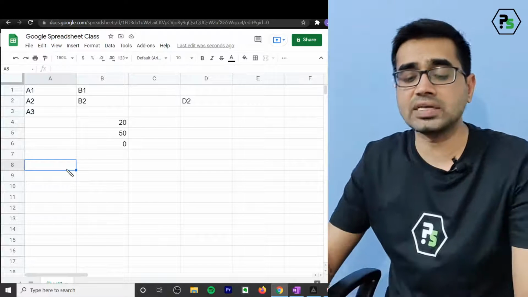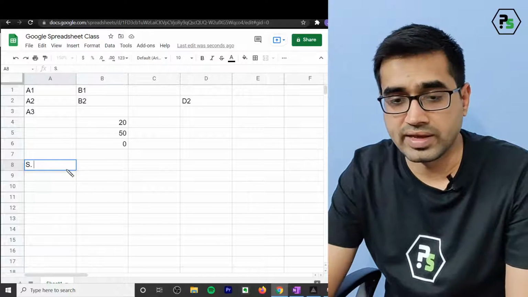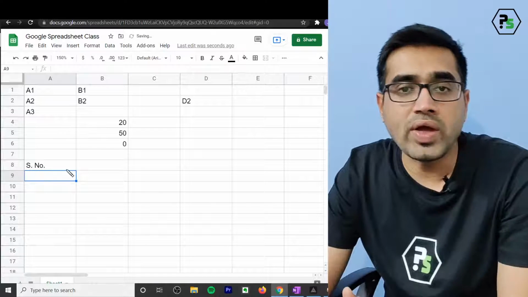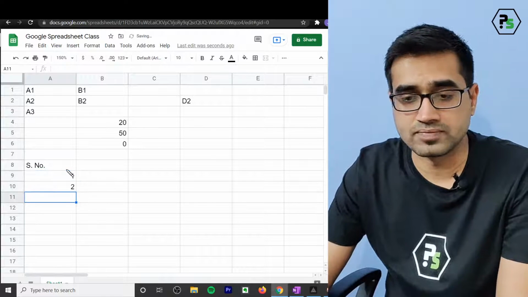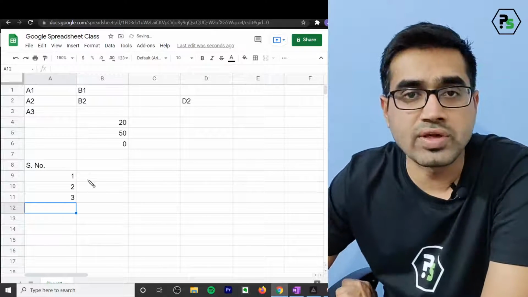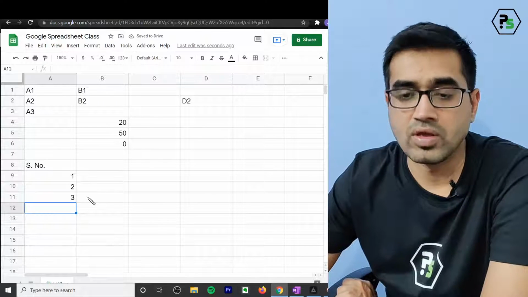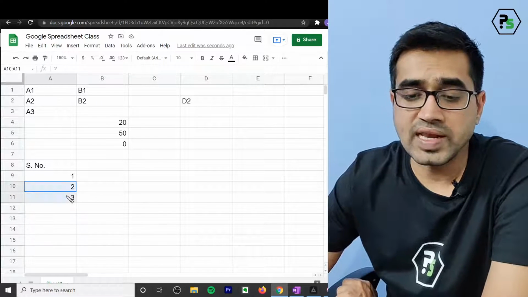Okay, I want to create a serial number. So I'll say S number. Now I can go and create 1, 2, 3, 4. Now you don't need to create 1, 2, 3, 4 continuously. What you can do now, you can select these two numbers.